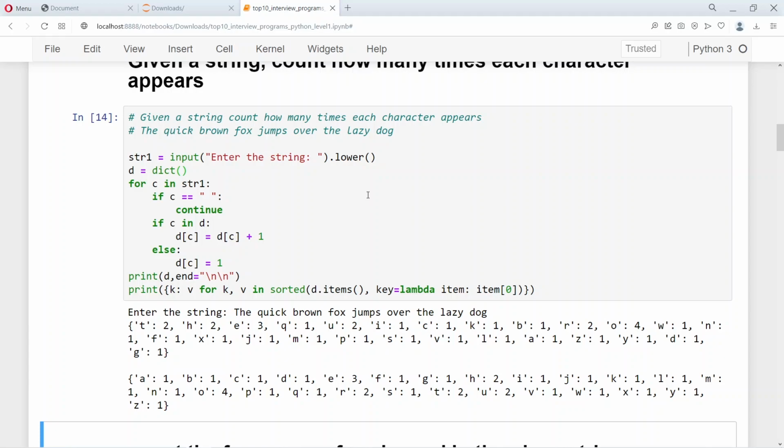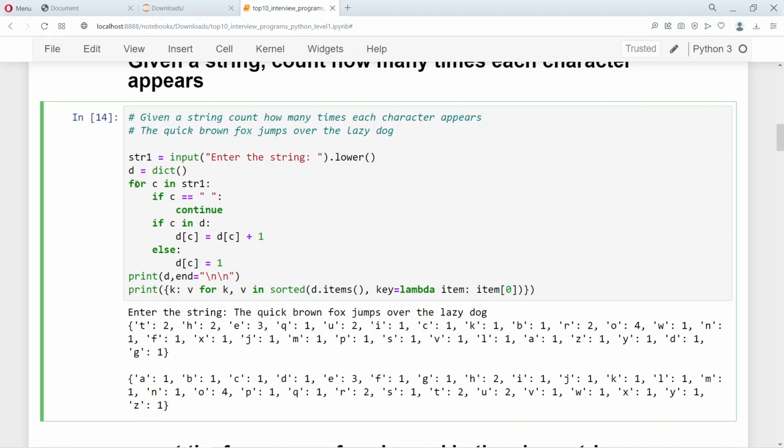So let's look at this interesting program where it counts the frequency of each character in the given string. So the string that we are giving is the quick brown fox jumps over the lazy dog. So here the for loop C goes through each character in the given string, and then if the character is empty, so we say continue.